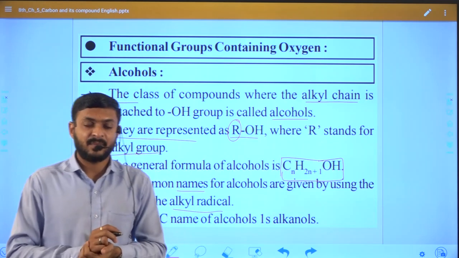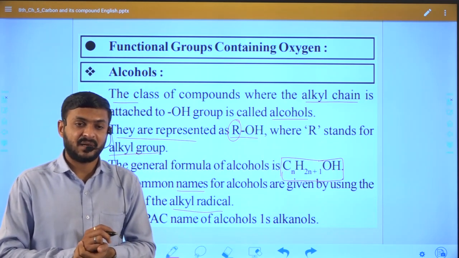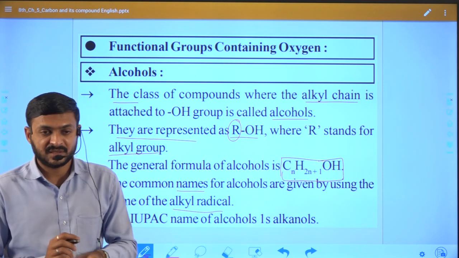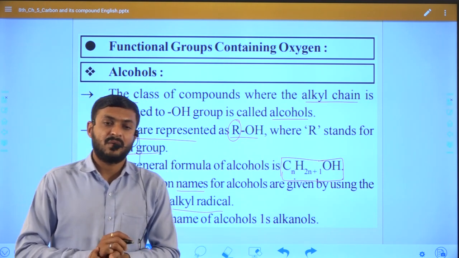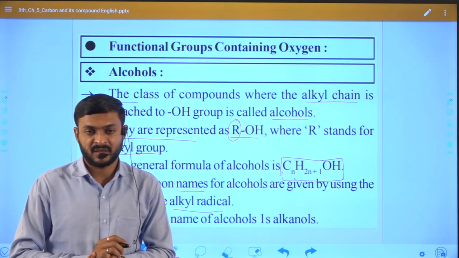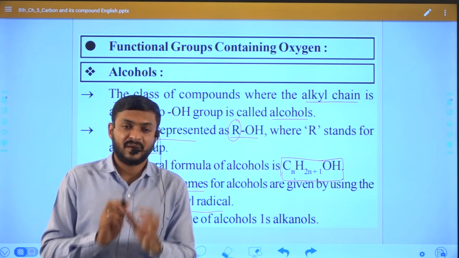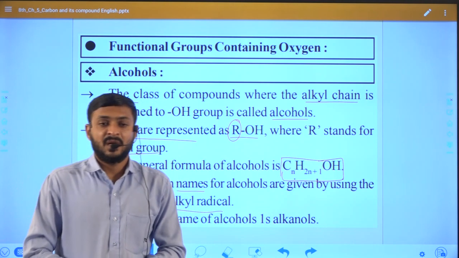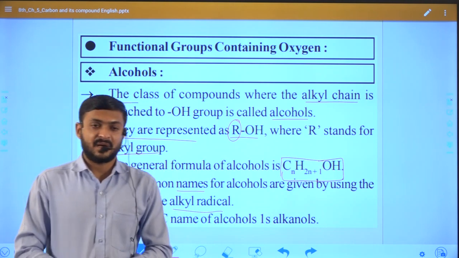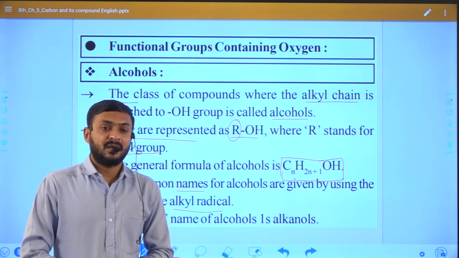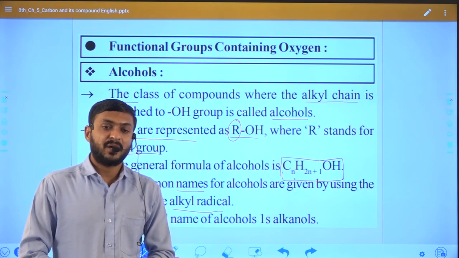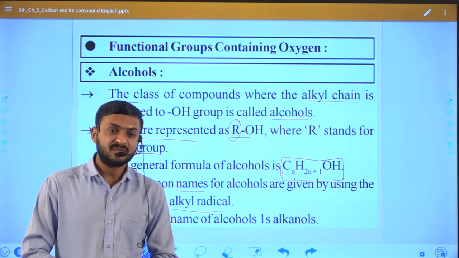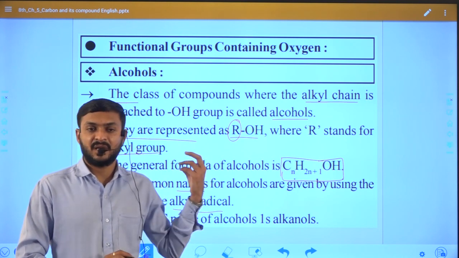So till now, what we learned in this class is different types of functional groups and their names, right. This is a very important thing, because if you go to a higher standard, in 11th and 12th standard, in 12th standard part 2, that means Sem 2, it generally contains organic chemistry.